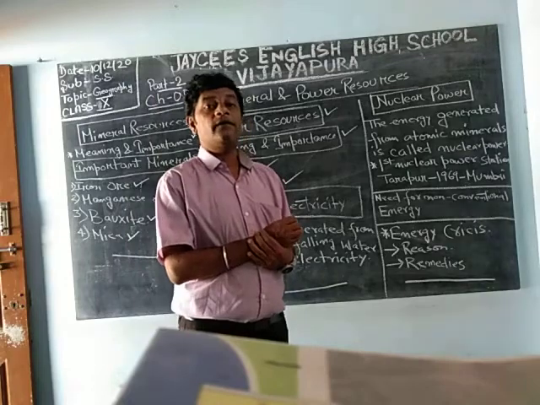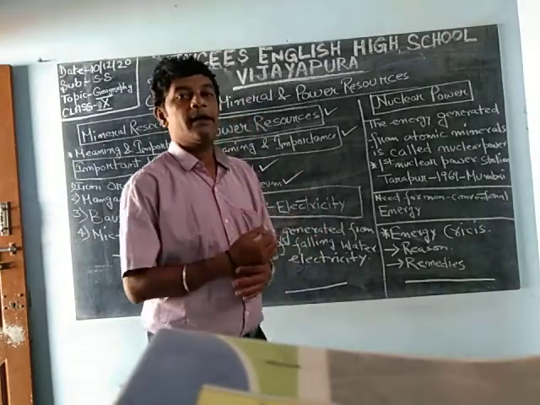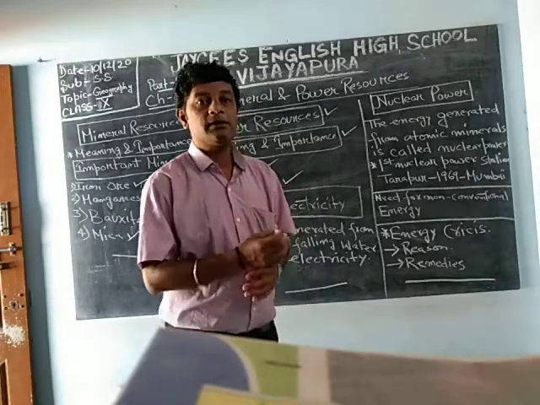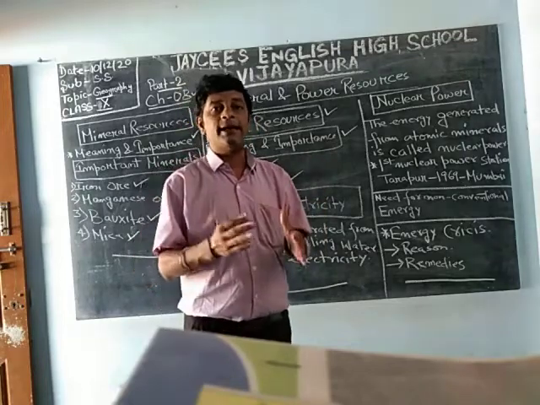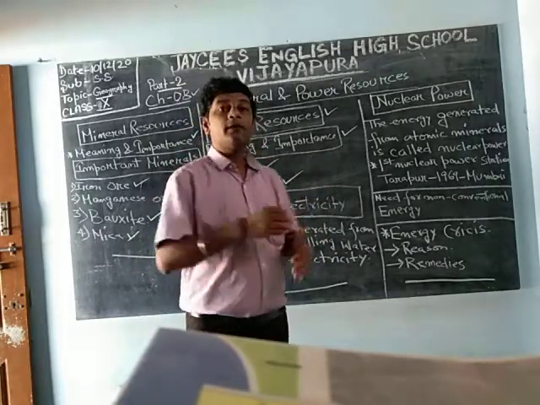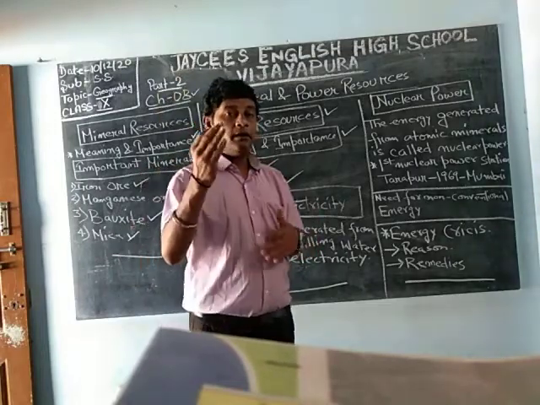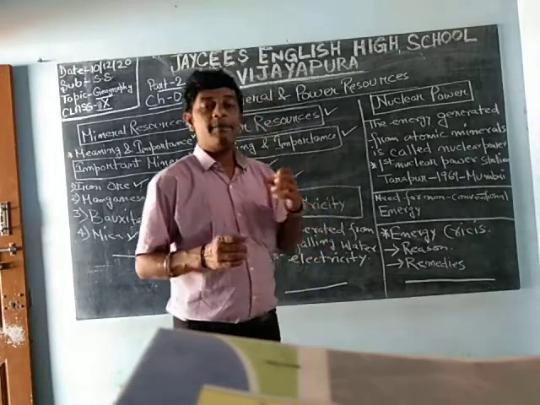It is a non-conventional power resource, because it is cheap, it is safer, and we have abundance of water in all the states. Coal and petroleum are not abundant.